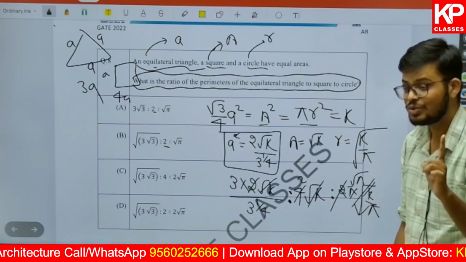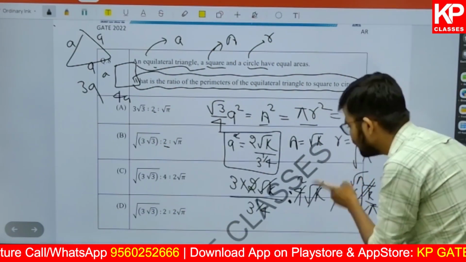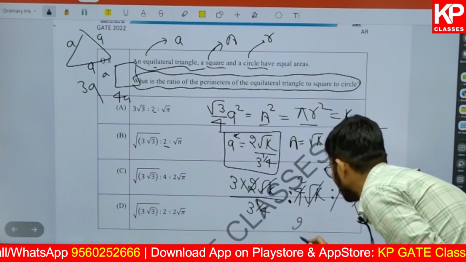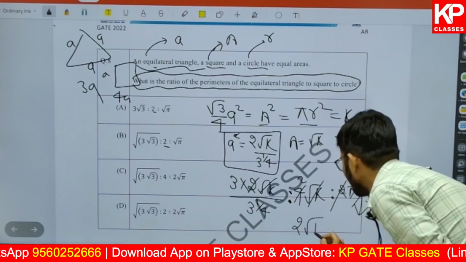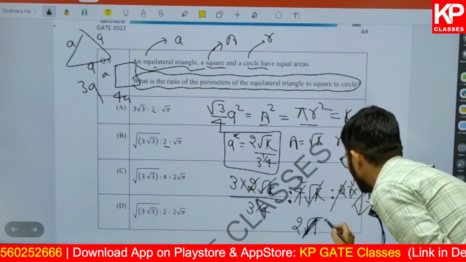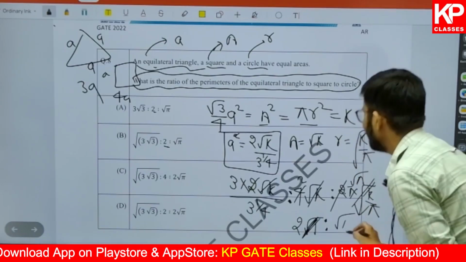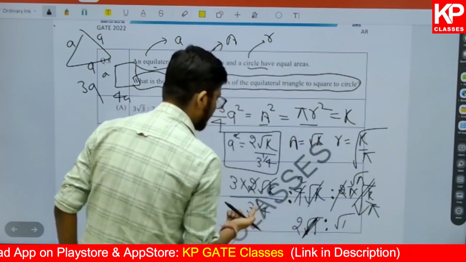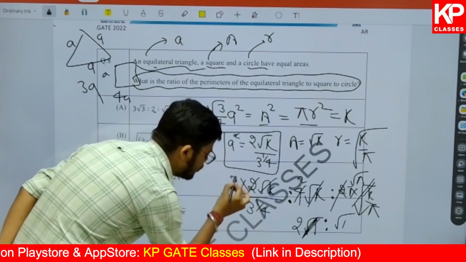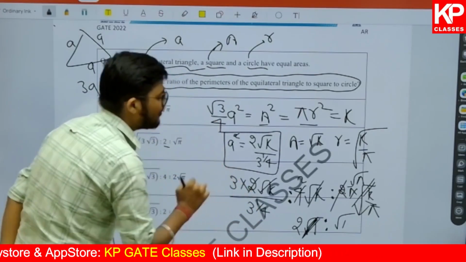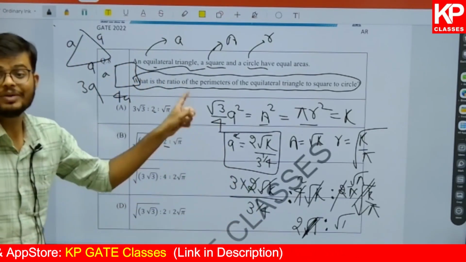We haven't reached the answer yet. So for that, if you want to truly reach the answer, it is 2 root k. Oh, okay, k is balanced. It will be 2 only. And here we will be getting root pi. But what will be coming at this place? You know that 3 to the power 1 upon 4. Here 3 to the power 1 is there. 3 to the power 1 minus 1 upon 4 will give 3 to the power 3 by 4.